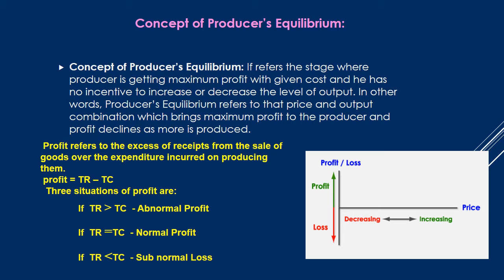This is a situation where the firm is enjoying normal profit, because normal profit is a part of total cost. Next one is total revenue less than total cost. This is a situation where the firm is suffering subnormal loss. Here profit will be negative.